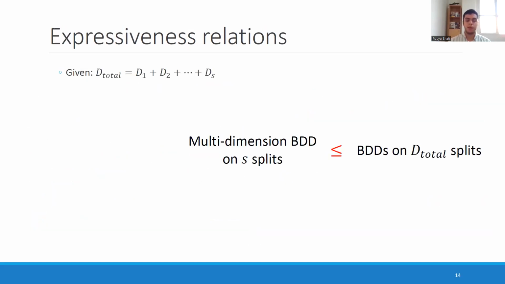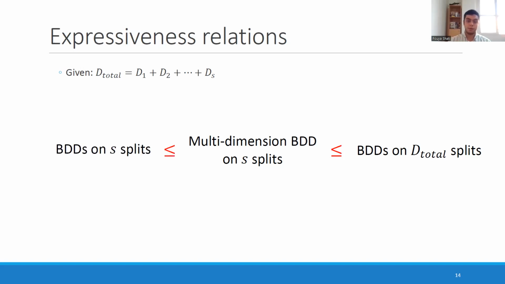Now, one interesting theoretical result that I wanted to share was that we already saw that multidimensional BDDs on S splits, if the sum of the dimensions is D total, can be transformed into an ordinary BDD on D total ordinary splits. And that tells us that the second family that I just described is more expressive than the first. This is the relation that you see on the screen.